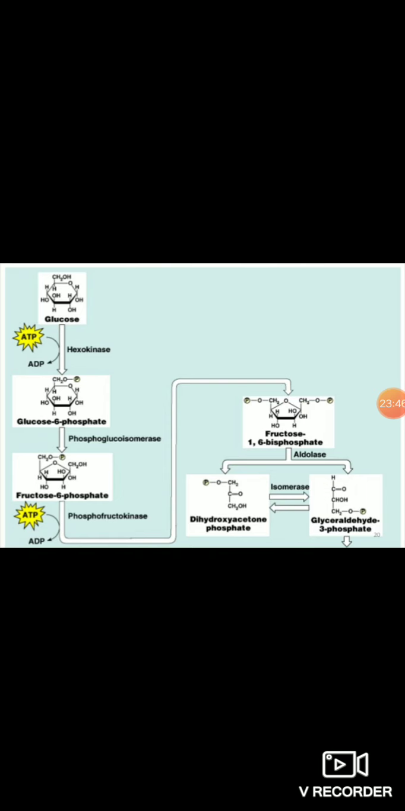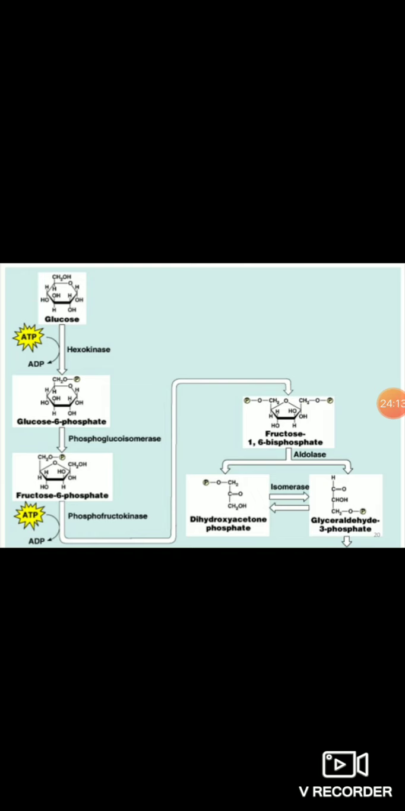Okay, so kinase enzyme, phosphofructokinase. So ATP is required. This kinase enzyme will split the ATP molecule into ADP and Pi, and this Pi molecule will be transferred to the fructose 6-phosphate so that it will become fructose 1,6-bisphosphate.